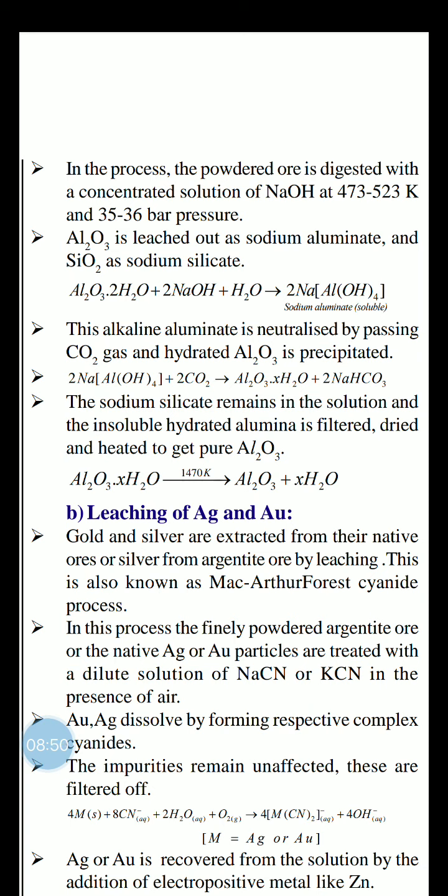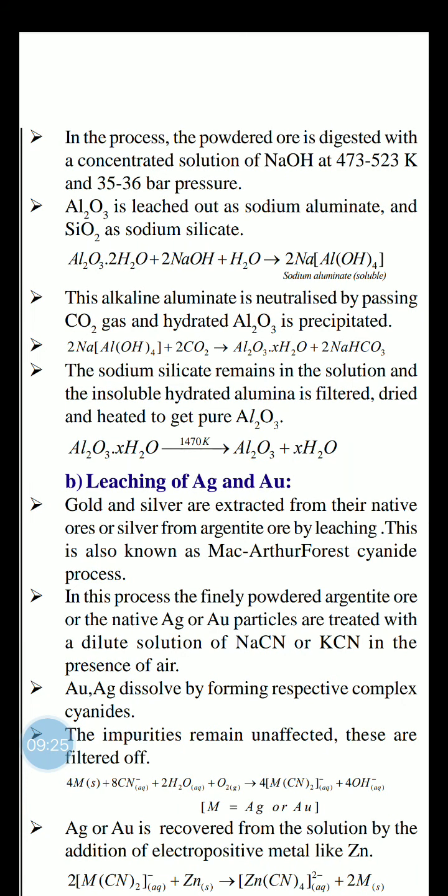So after completion of the second equation, Al2O3 with excess water is there. That excess water can easily be removed by the heating process. That's why the sodium silicate remains in the solution and the insoluble hydrated alumina is separated. It is heated to get pure Al2O3. Do you have any confusion? Look carefully at all the equations: first equation, second equation and third equation.